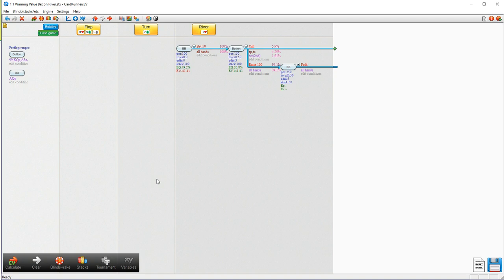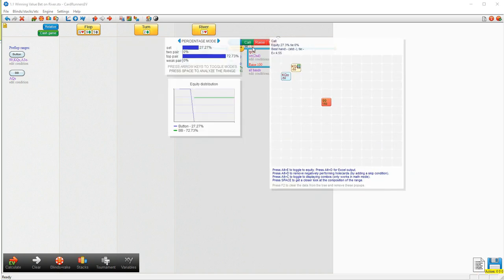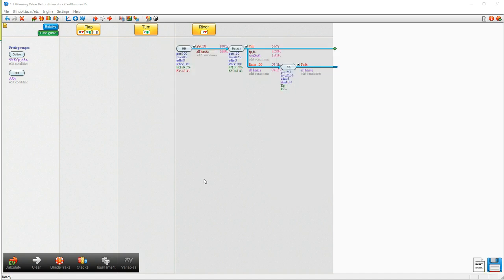So the first thing to understand from this example is that it's exactly the same as the initial value bet example. We're going to bet our ace queen, our opponent is going to call with the king queen and the pocket nines. That means we're actually going to be over a 70% favorite against his calling range. So we've actually met the criteria for a profitable value bet.